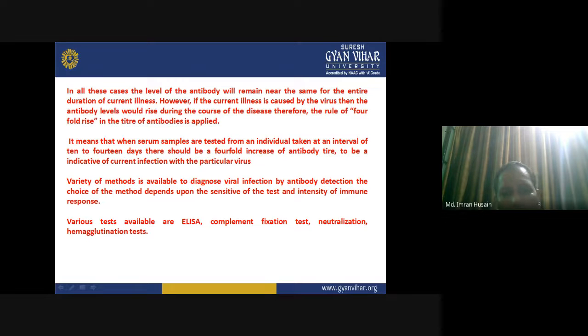A variety of methods are available to diagnose viral infection by antibody detection. The choice of the method depends upon the sensitivity of the test and intensity of immune response. Various tests are available like ELISA, complement fixation test, neutralization test, and other tests.